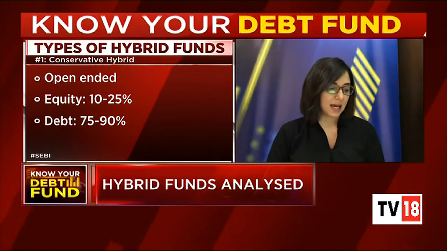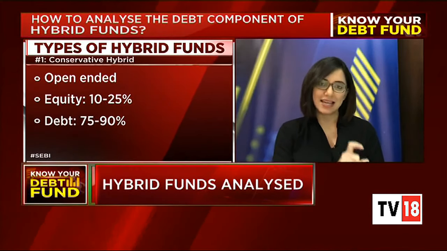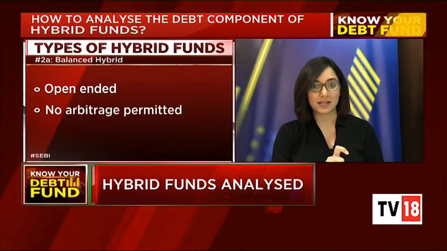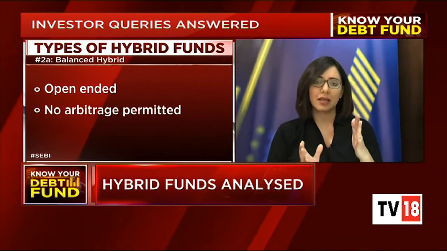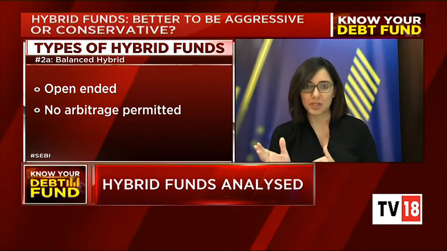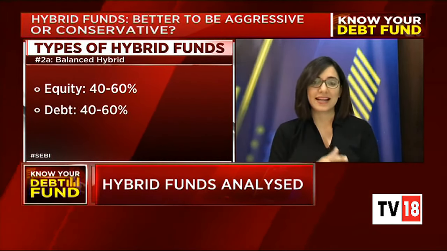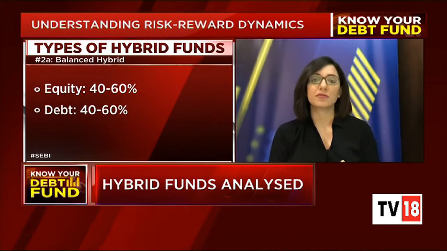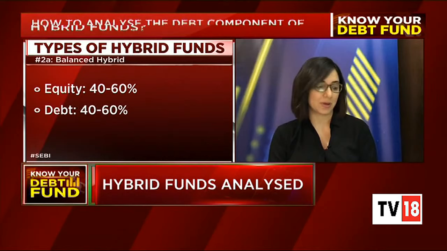So first, of course, is a conservative hybrid. Here we have the demarcation on the basis of the split between equity and the debt component, which follows through all the categories of debt funds. But here it is conservative and predominantly invested in debt. The next category is either the balanced aggressive or the hybrid aggressive, where the demarcation again is on how much can be in equity and how much can be in debt at any point in time. But do remember that an AMC has to choose one of these offerings. A single AMC cannot be offering both balanced and aggressive.